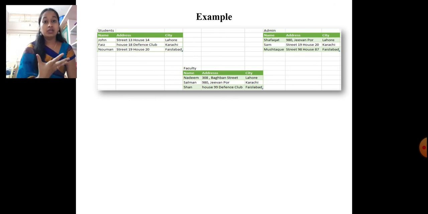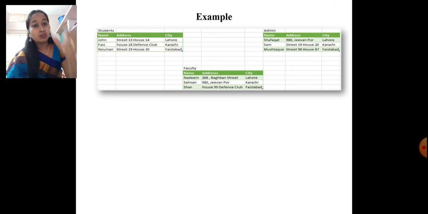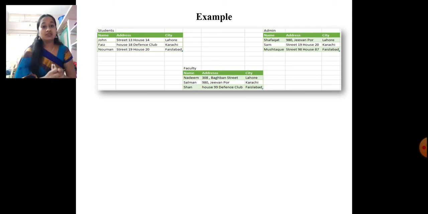Students, faculty, admin belong to 3 different groups, but the cities are repetitive. Here, duplication of effort is there because I'm storing the same cities 3 times. My effort is duplicated, and I'm storing those 3 cities again and again. The storage space is also wasted here. And the third point, inconsistency: here the data is consistent. There is no mistake over here.